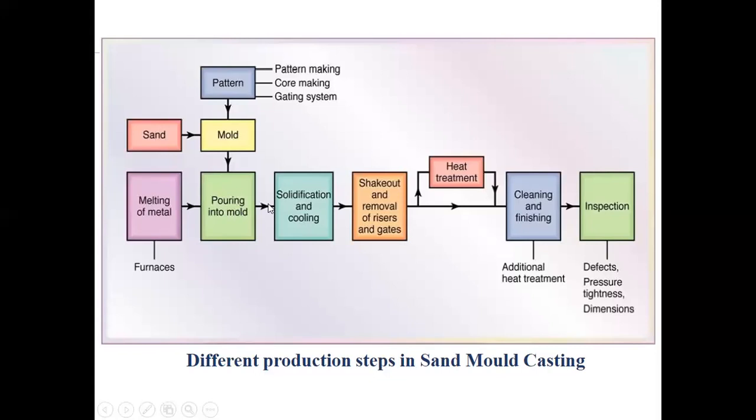Now when the molten metal is poured, you have solidification and cooling, and then shake out and removal of risers and gates, because once it is solidified and cooled to room temperature, you will shake out, basically give it some disturbance, or collapse the mold in some cases, and then removal of risers and gates, so that you can have that casting. But you will have heat treatment here also, just so that you can let go of those residual stresses.